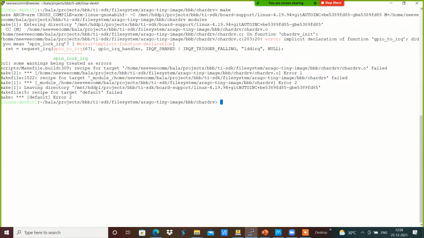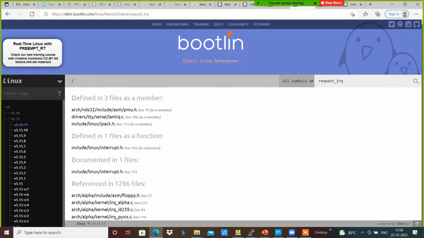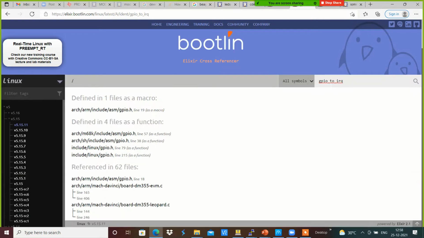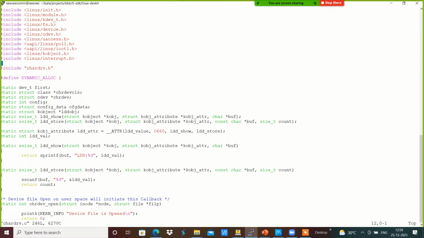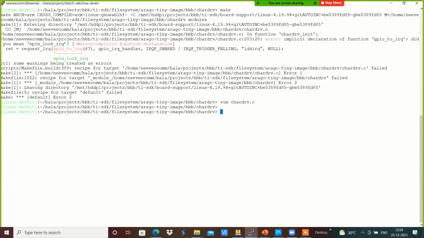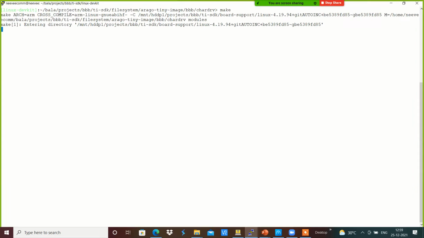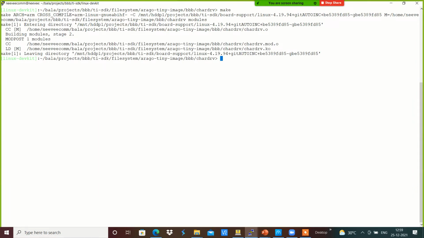There is a gpio_to_irq, but there is no function declared. Maybe I am going to check where gpio_to_irq was defined. This will be something like linux/gpio.h. It has been defined there, so I am going to add include linux/gpio.h over here. Make. Now it got built.